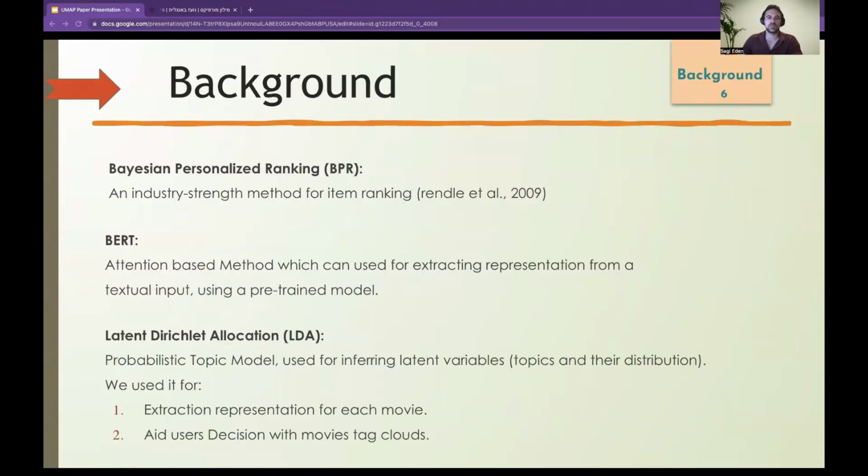Background and related work. The main three algorithms we relied on in this paper are BPR, Bayesian personalized ranking, BERT, and LDA, which is latent Dirichlet allocation. BPR is an industry-standard method for item ranking, and the underlying ranking algorithm we tested on in this paper. BERT is an attention-based method which can be used for extracting representations from textual input using a pre-trained model. And LDA is a probabilistic topic model which we use to infer the latent topics and the distributions of the movies. BERT and LDA were the methods we used for feature extraction from the subtitles.